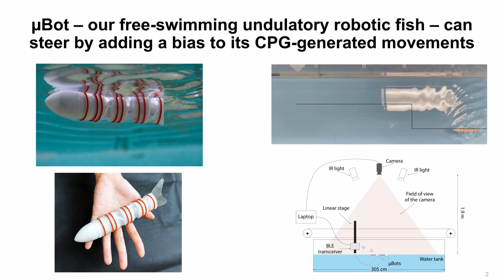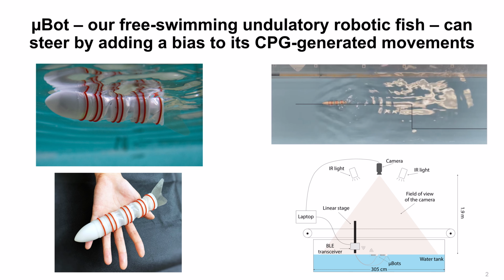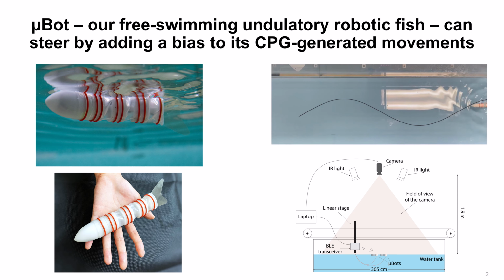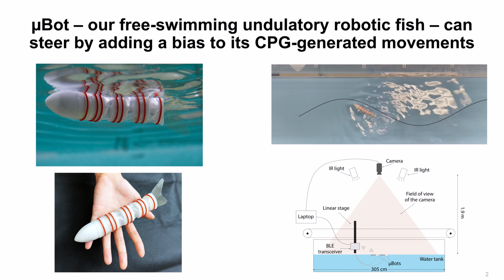For this work, we built upon our robotic fish platform that we call the µBot. The µBot is an undulatory modular robotic fish that can steer left or right by adding an offset to its undulating motor commands. Additionally, by using feedback from the overhead camera, the µBot is able to follow any assigned path.